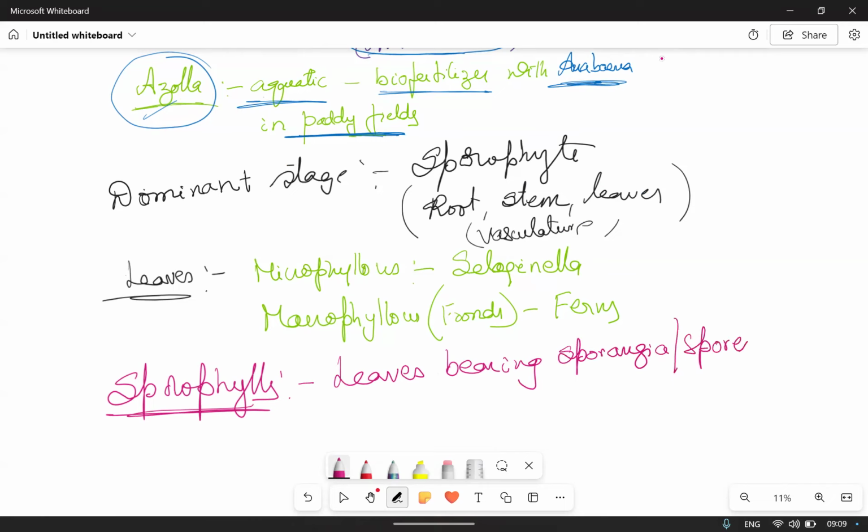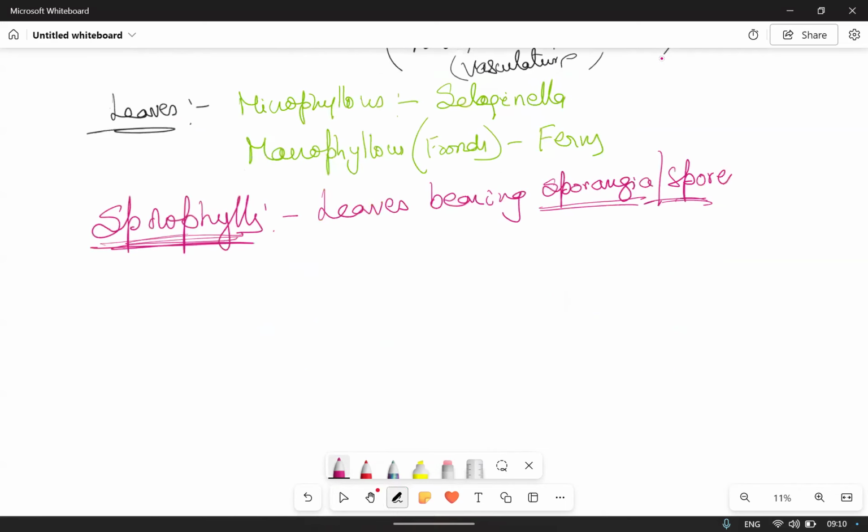Under the surface, means on the ventral side of the leaflets. You can see these sporangia or spores. All these sporophylls are compactly arranged to form cones, or strobili, but not in all pteridophytes. Example, Selaginella and Equisetum. In Selaginella and Equisetum, we can see the cones.